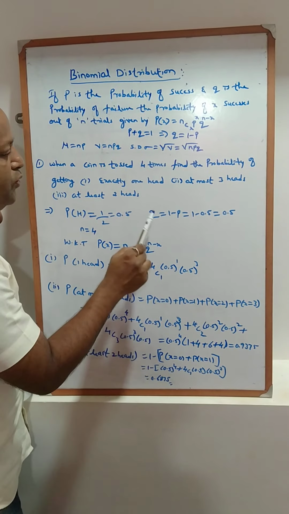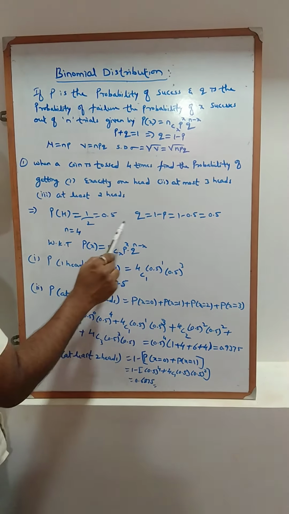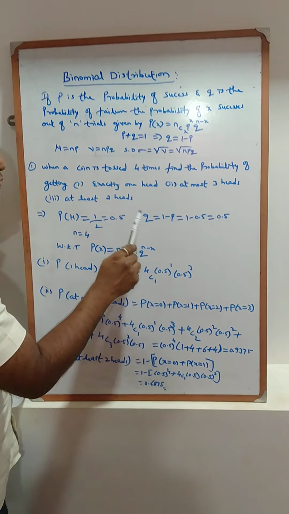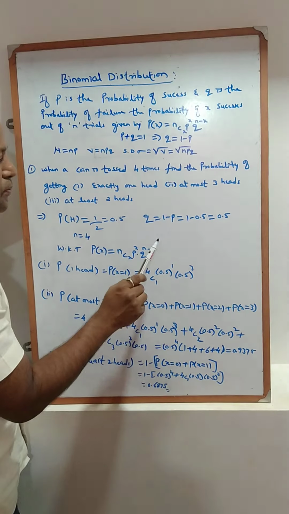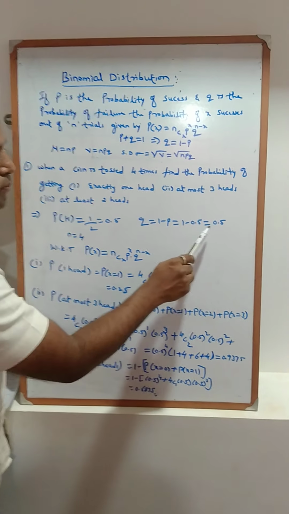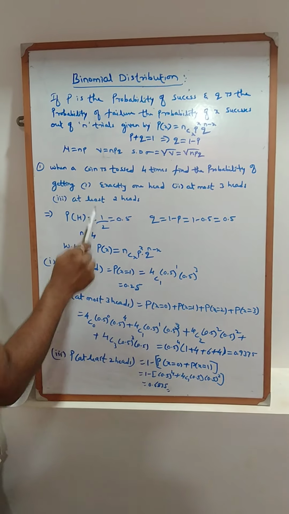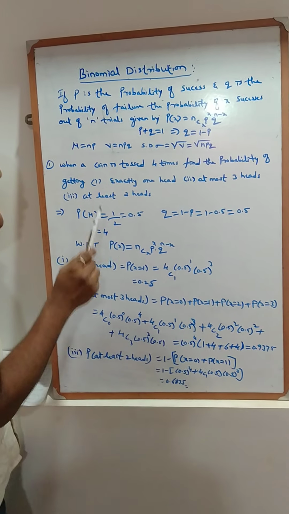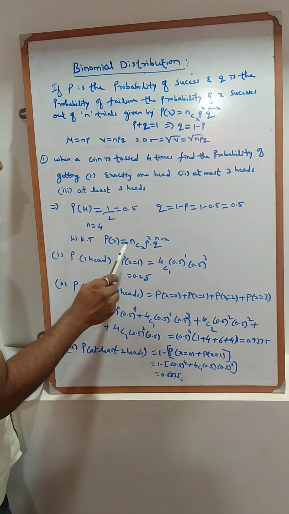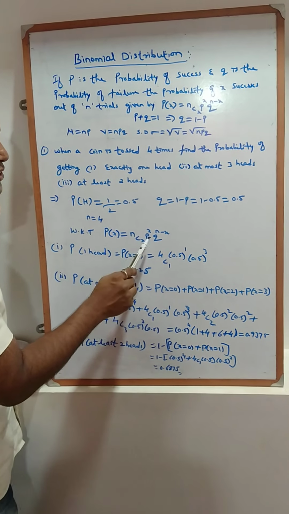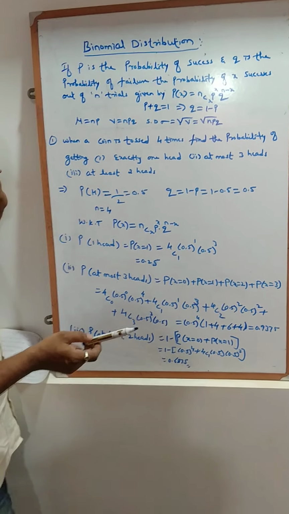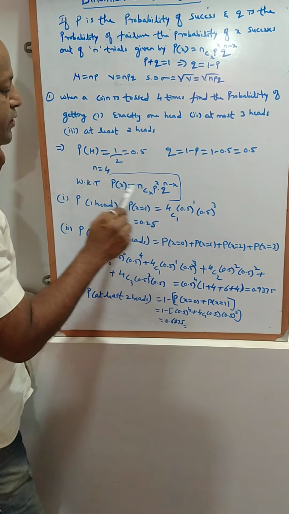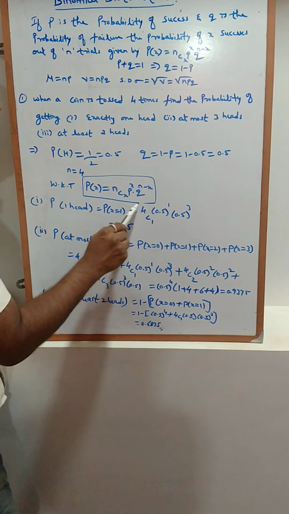Then Q is equal to 1 minus P, because success plus failure is always equal to 1. So 1 minus 0.5 means 0.5 only. Now n is already given, that is 4. Then by using binomial distribution, P of X is equal to nCx P power X into Q power of n minus X. This is the statement of binomial distribution.